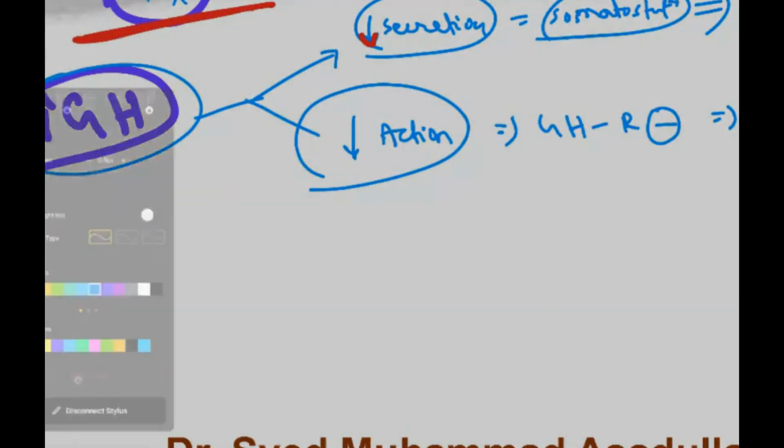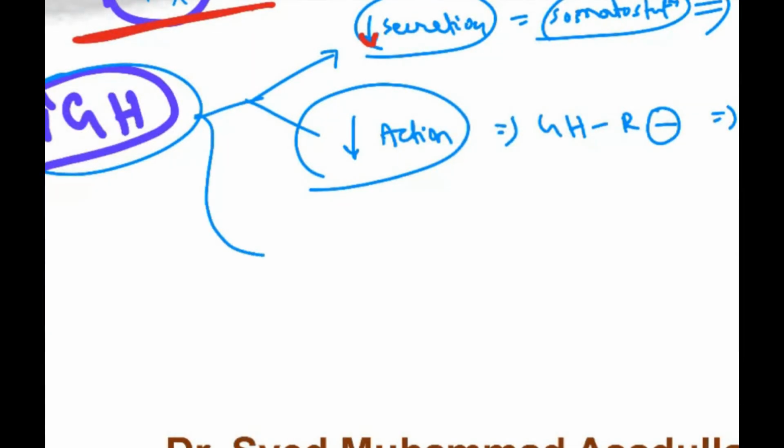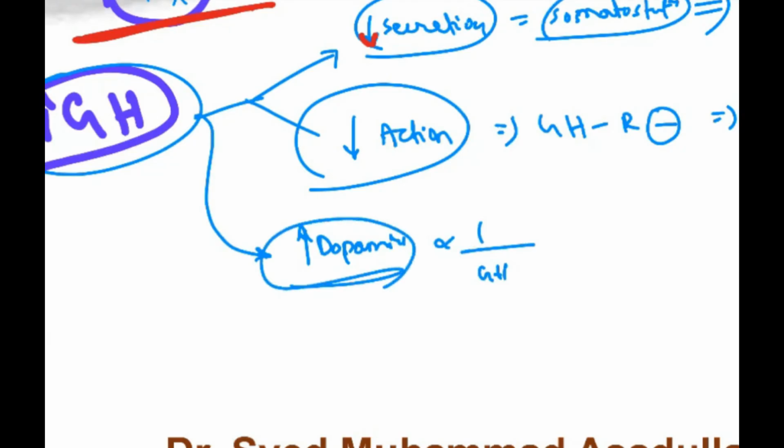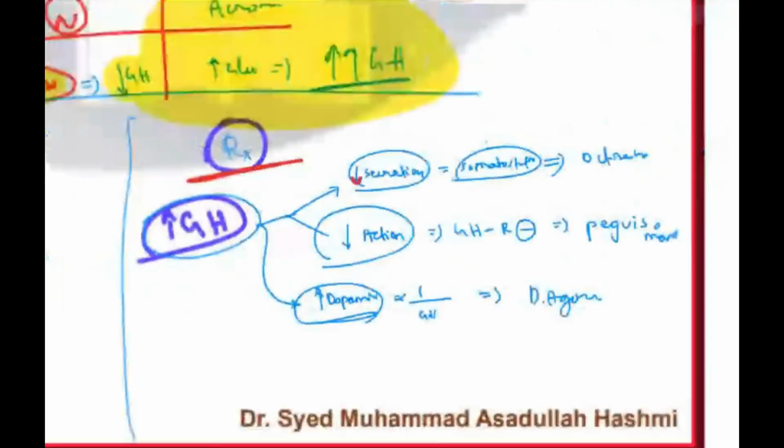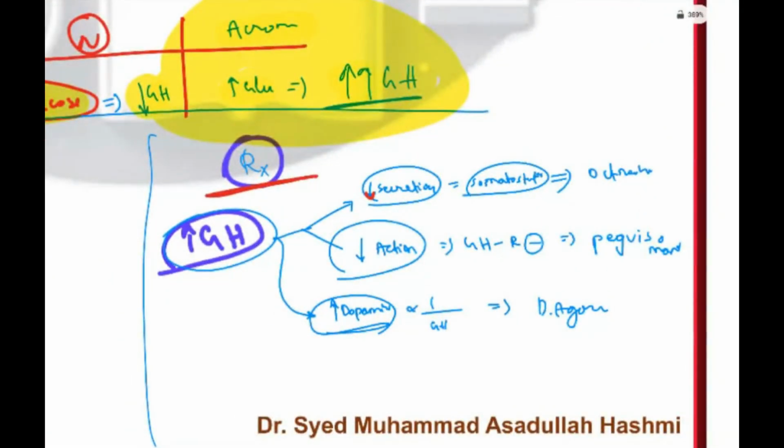Rarely, especially in the hypothalamus and brain, if you increase dopamine levels, growth hormone is inversely proportional to dopamine levels. So if you increase dopamine levels, growth hormone will automatically fall. That is one hypothesis. So in resistant cases, you can also give a dopamine agonist. This is the concept behind it. If you don't want to write all this, just write: decrease secretion, decrease action.